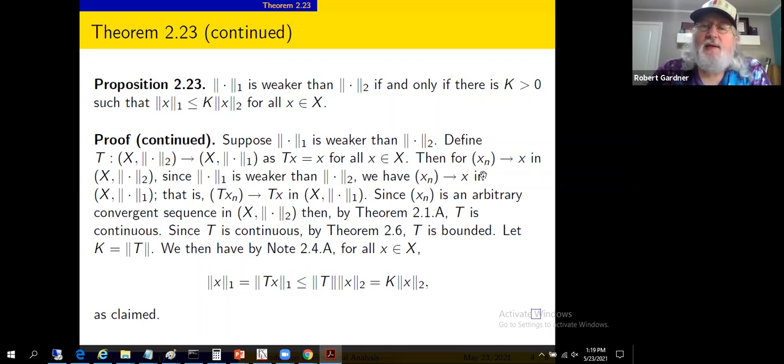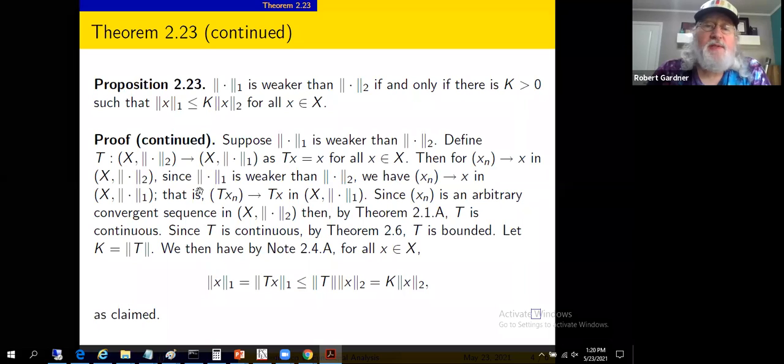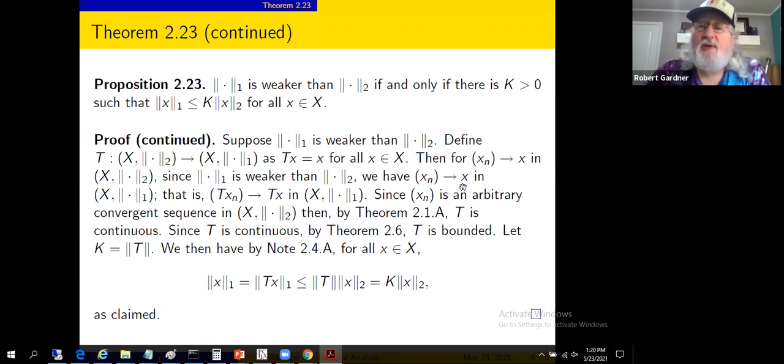So if we take x sub n, a sequence converging to x with respect to the 2 norm, that is in this normed linear space, then since the 1 norm is weaker than the 2 norm, we also get convergence of that sequence to x in the other normed linear space, that is with respect to the 1 norm.